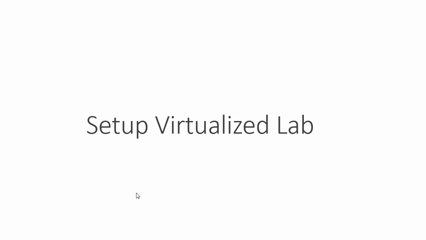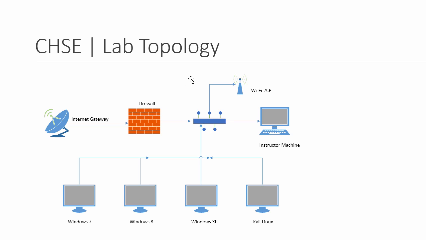Setting up our virtualized lab. This would be our CHSE lab topology. We'll have an internet connection, then a firewall which will filter so that nobody from the internet can perform attacks on our environment. Then we have an access point or a switch, with one connection to the wireless access point, which can provide internet to Wi-Fi devices like mobile phones or laptops, and the LAN connection with wired internet to the instructor machine, this Windows 7, Windows 8, Windows XP and Kali Linux.